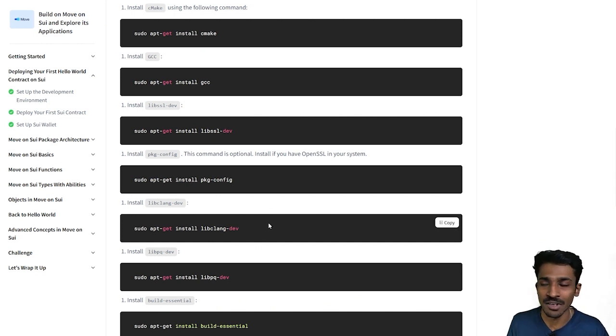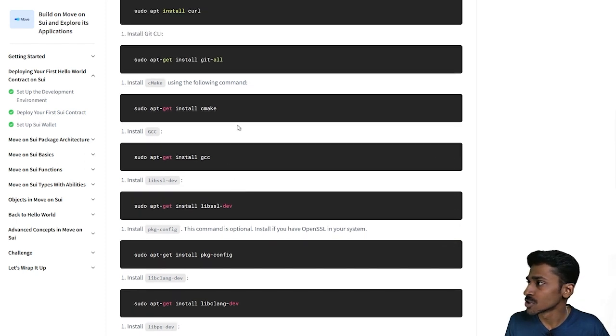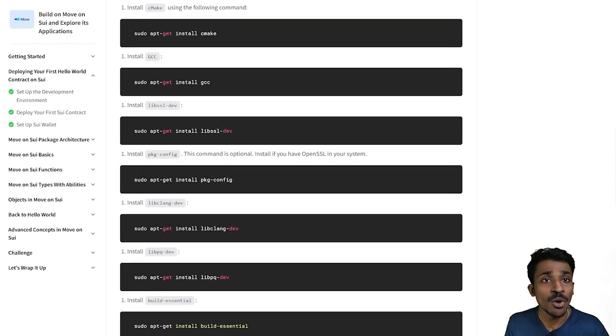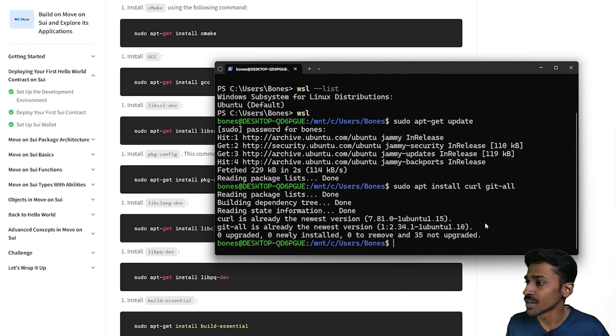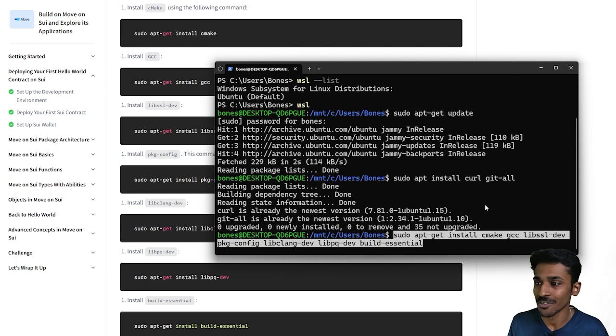There's a bunch of dependencies and libraries that we need to install. So instead of installing them one at a time, what I'd suggest is that I'll drop this particular command in the comment section down below. I'll pin it somewhere. This command will go in and install all of the dependencies and libraries in a single go.